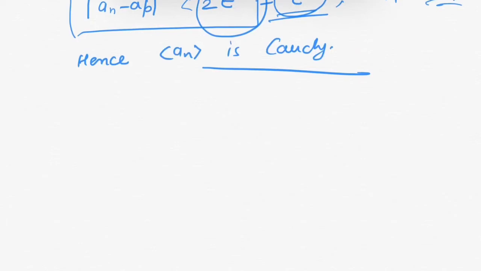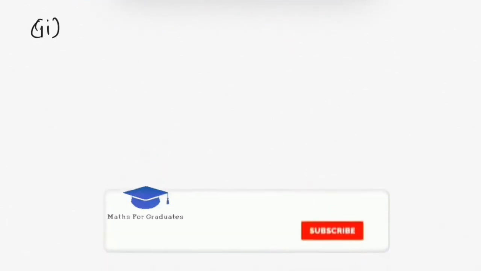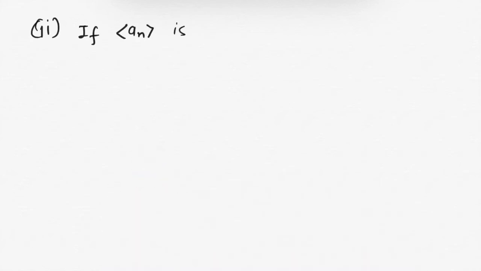Okay, now let's prove in another direction, that is if an is Cauchy, then show that sequence an is convergent.